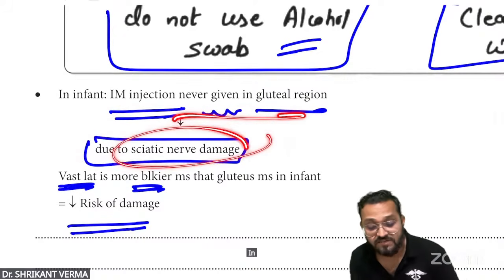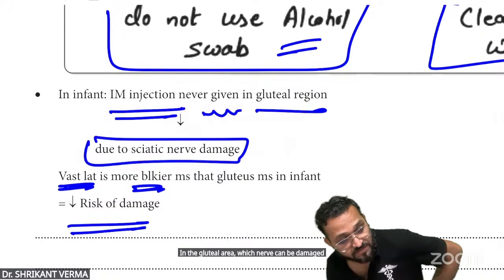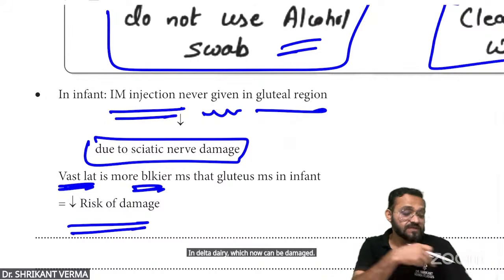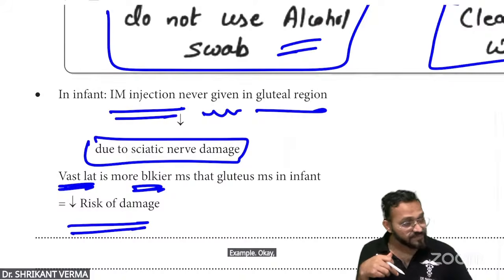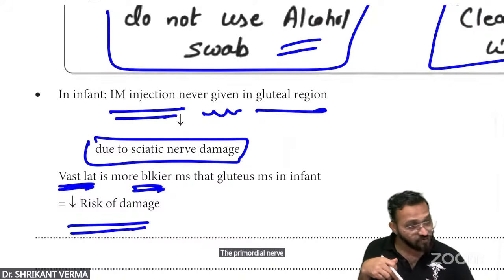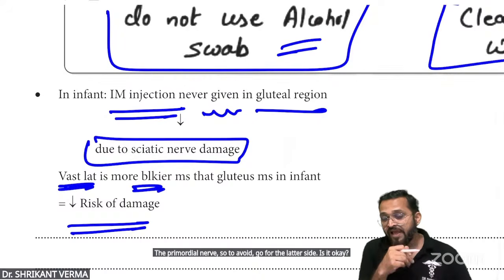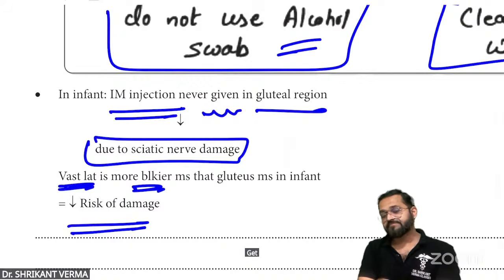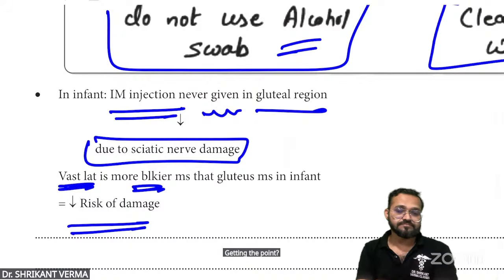In the gluteal area, which nerve can be damaged? Sciatic nerve. In the deltoid area, which nerve can be damaged? Axillary nerve. In the thigh area, the femoral nerve and the obturator nerve. So to avoid, go for the lateral side. Is it okay? Fine, everyone. Getting the point?